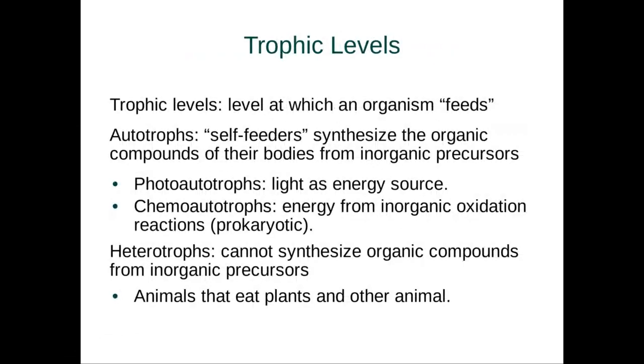Now, we talk about energy because we want to talk about what we call trophic levels. And this is the level at which an organism feeds. So we have a couple different levels here, and they can be broken up into two broad categories: autotrophs, or self-feeders, that synthesize organic compounds of their bodies from inorganic precursors. So these are photosynthesizers, both photo and chemoautotrophs, that use energy from the sun or the energy from chemicals to derive sugars from CO2. And then we have heterotrophs, where we fall in, which physically cannot synthesize our own organic compounds, thus we need to eat organisms to get our energy.